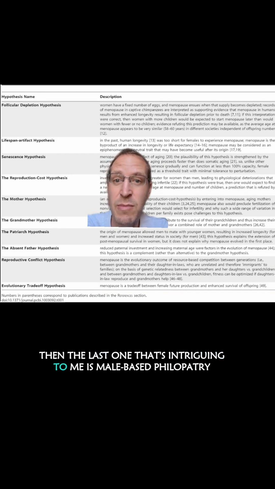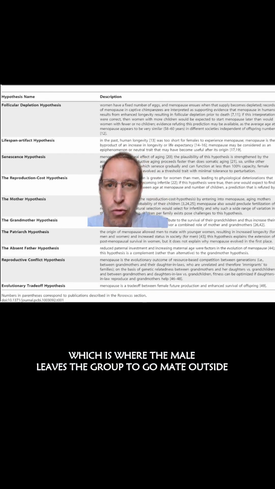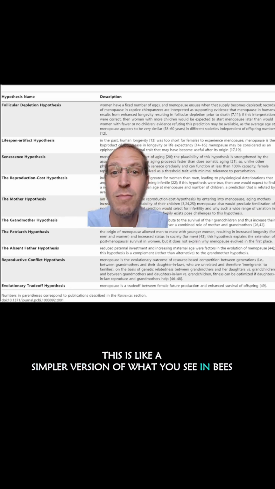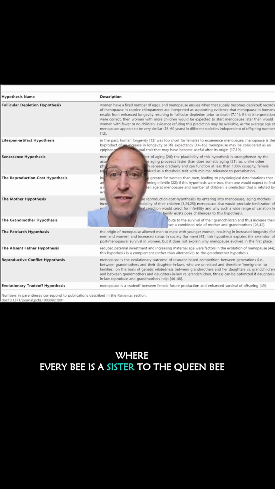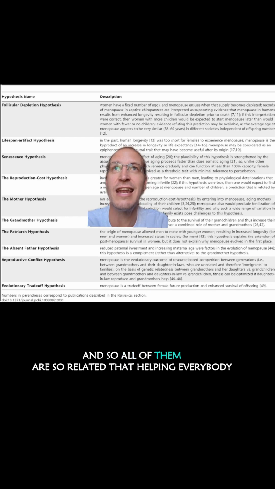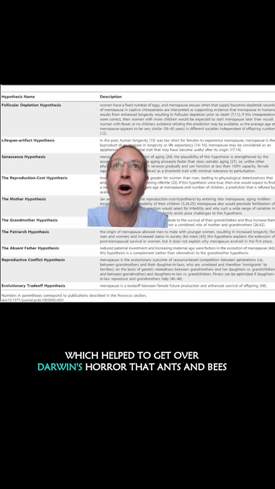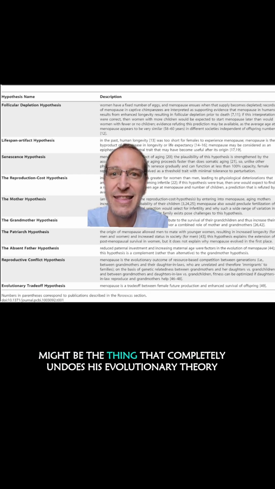Then the last one that's intriguing to me is male-based philopatry, which is where the male leaves the group to go mate outside, and so then all the females that stay are going to be a more related clan. This is like a simpler version of what you see in bees, where every bee is a sister to the queen bee, and so all of them are so related that helping everybody obviously helps you pass on your genes through your sister, the queen, which helped to get over Darwin's horror that ants and bees might be the thing that completely undoes his evolutionary theory.